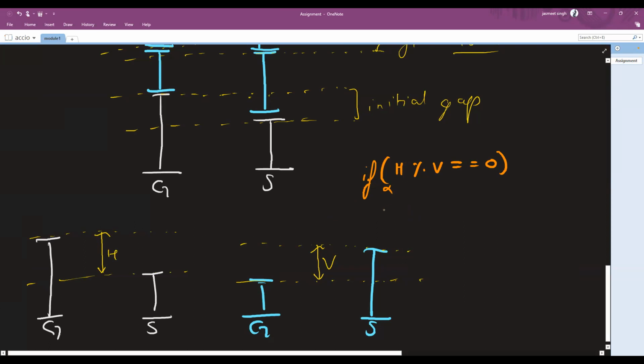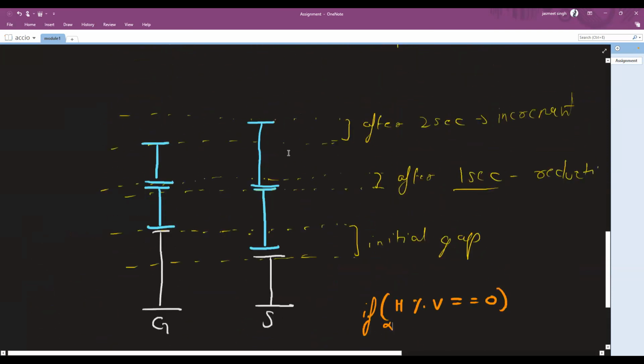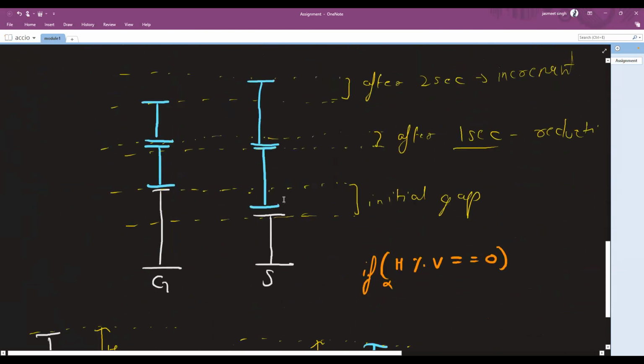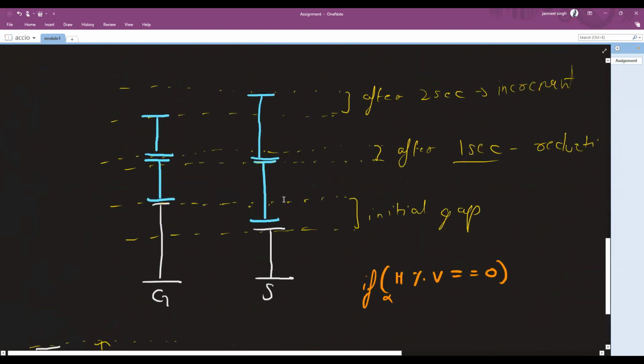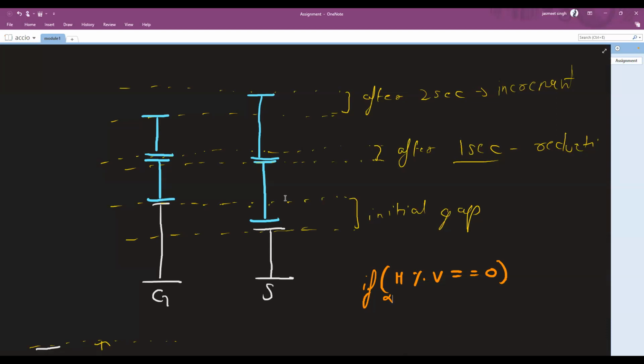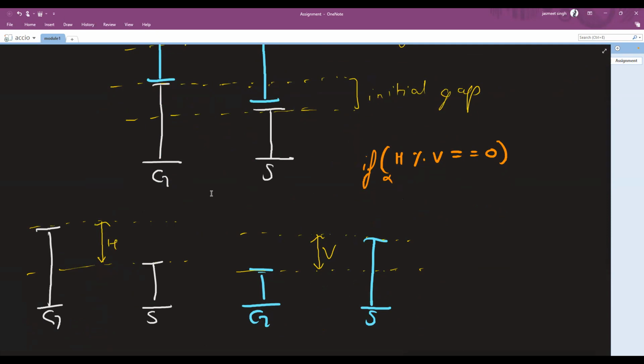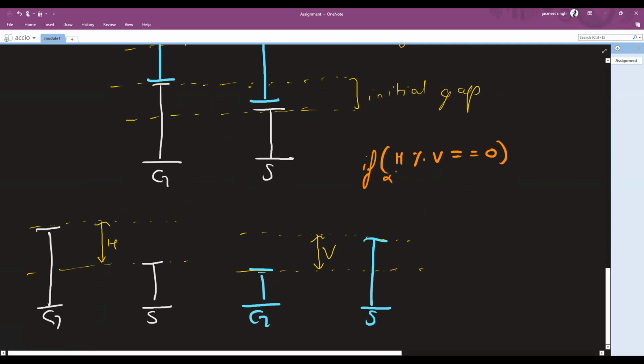Now, where were we? We were discussing this formula. I explained these three conditions, the three possibilities. After that, we had one desired possibility, but that possibility also had a tendency to turn into the third state. Now we need to find whether it will turn into the third state or give me a valid result. So I need to validate this. I will be reducing this gap, the h gap, in small fractions.